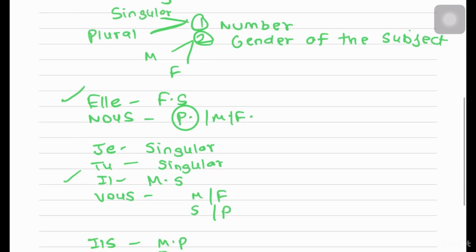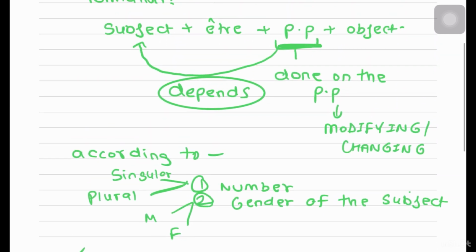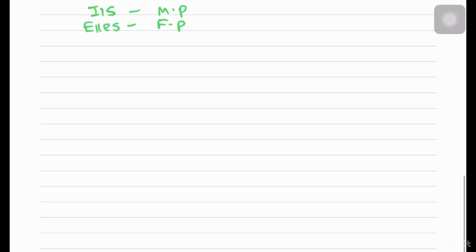Why do we need to know this? We need to know this because we're changing the past participle according to your subject. That is accordance. This is what we call accordance. Now we know what we're changing: the past participle, according to the number and the gender of the subject. But the question is, what changes are we making?